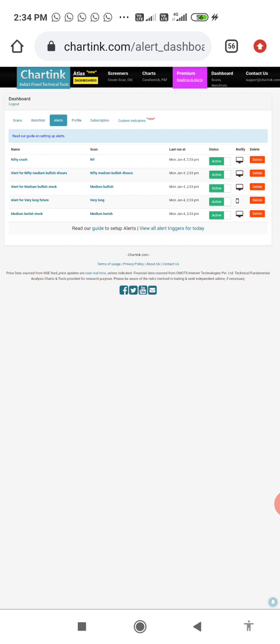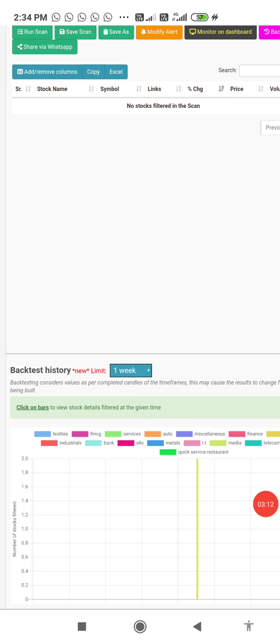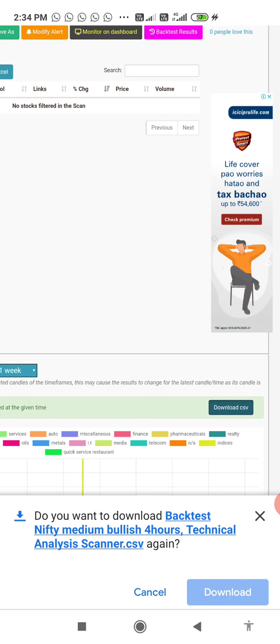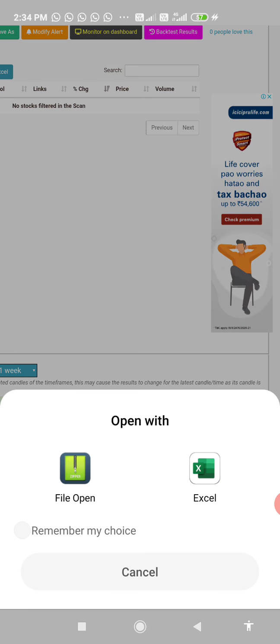It will give you an alert directly on the web version, directly by SMS, and directly by email. This is the backtested data of the bullish scan. Let's see today at what time it is giving the signal, what is the entry price, and what is the target.